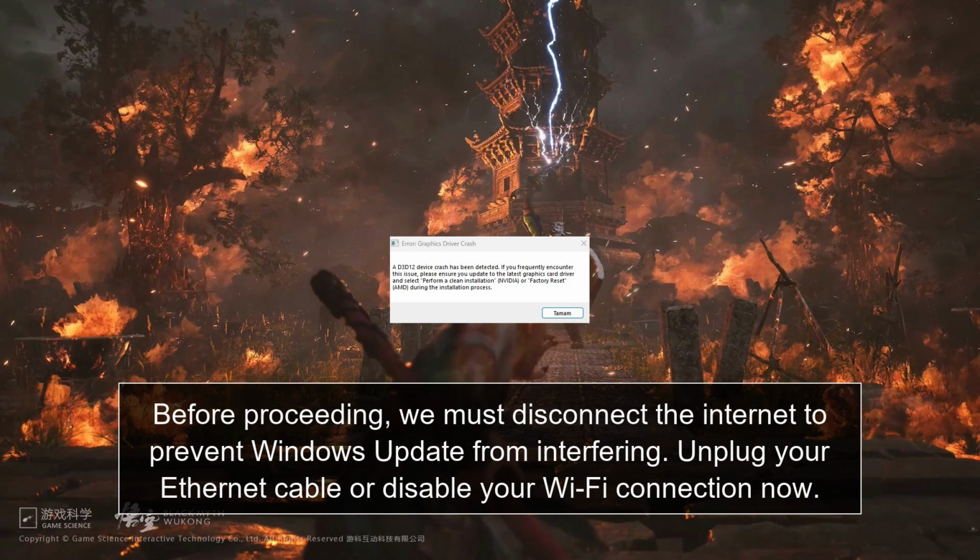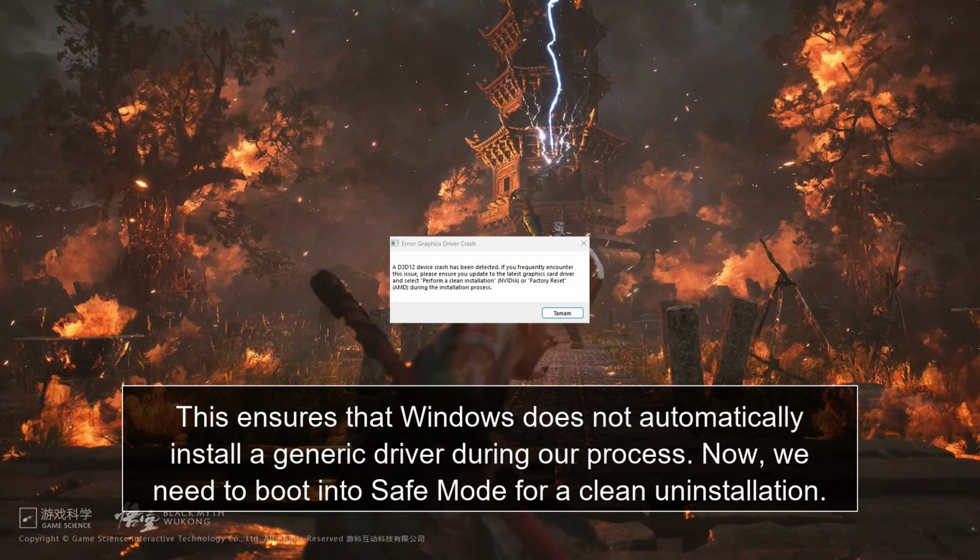Before proceeding, we must disconnect the internet to prevent Windows Update from interfering. Unplug your Ethernet cable or disable your Wi-Fi connection now. This ensures that Windows does not automatically install a generic driver during our process.